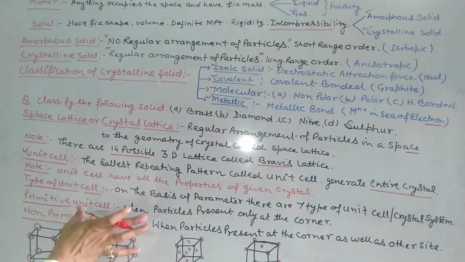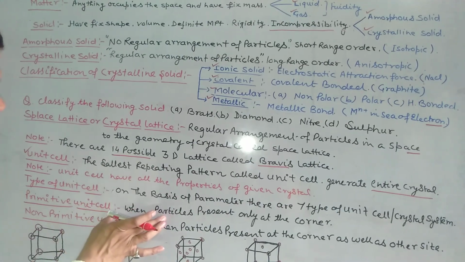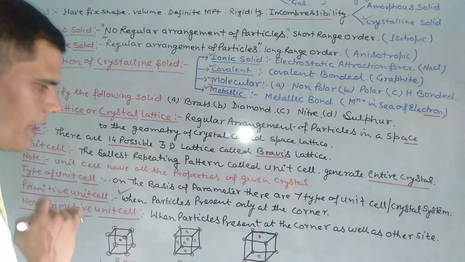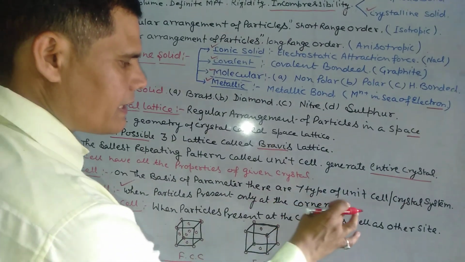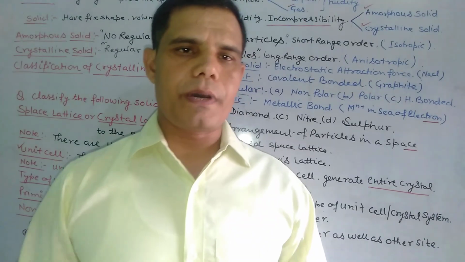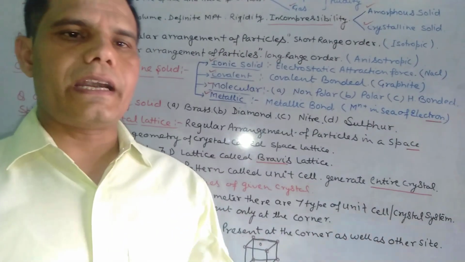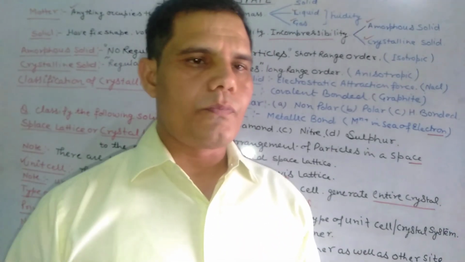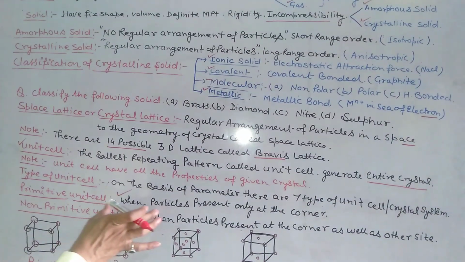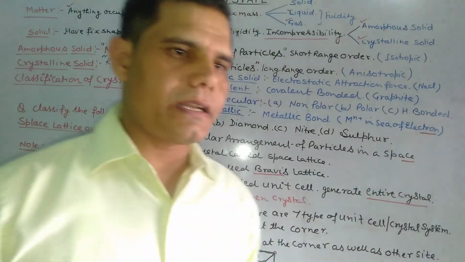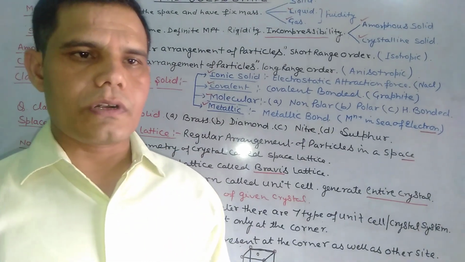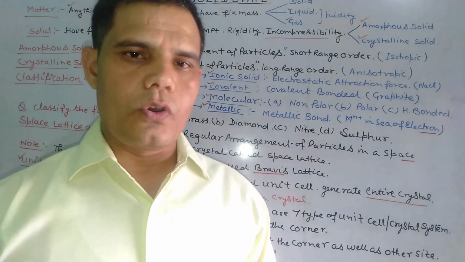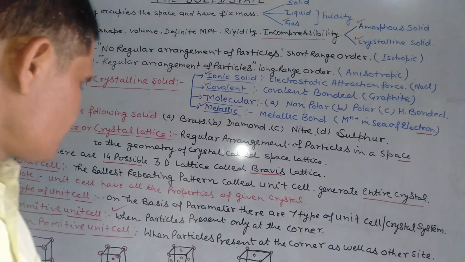Number 1, the primitive unit cell. Those unit cells in which particles are present only at the corners. It means when particles are present only at the corners of a unit cell, this type of unit cell is called a primitive unit cell. And when the particles are present at the corners as well as on other sides, it is known as a non-primitive unit cell.